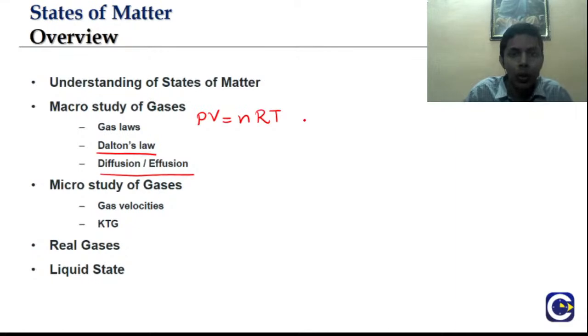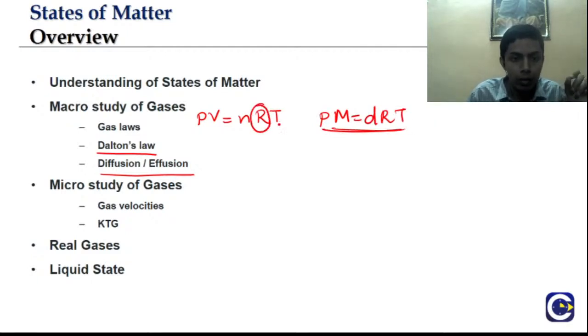And we came across one more equation, PM equal to dRT, where d is density. Be careful, R can have multiple values based on what units you choose. Then we studied Dalton's law. What is the statement of Dalton's law?